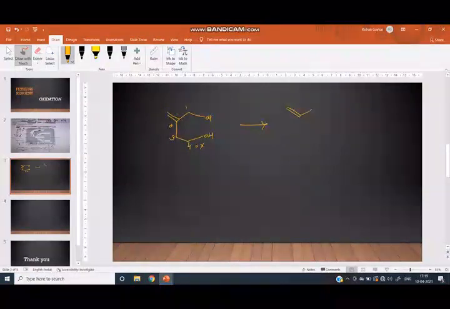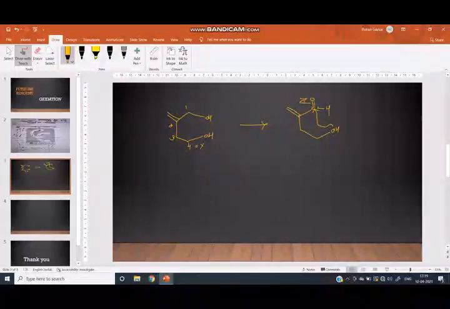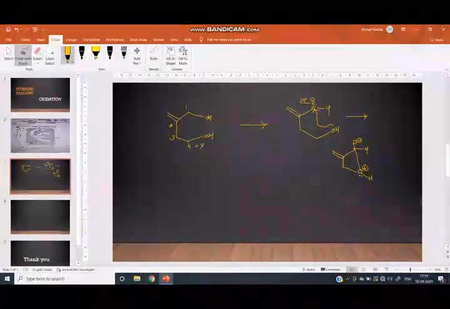Here it oxidizes to aldehyde. Then this OH lone pair attacks this carbonyl carbon. This double bond is broken, and here O minus is formed. Here the lone pair is donated during bond formation, therefore here positive charge. Here is the H, here is the lone pair.